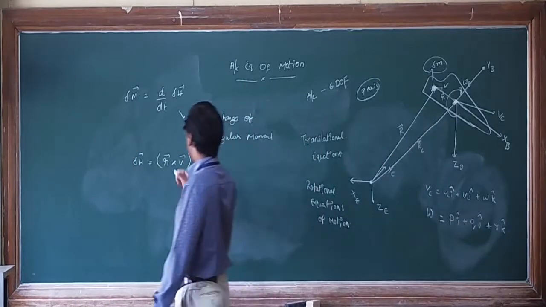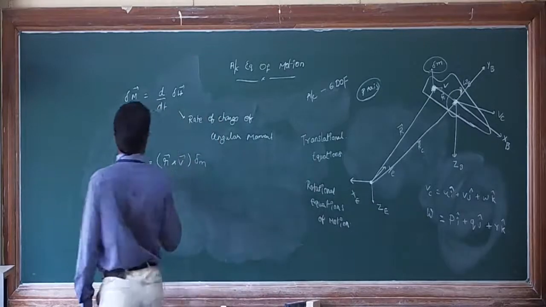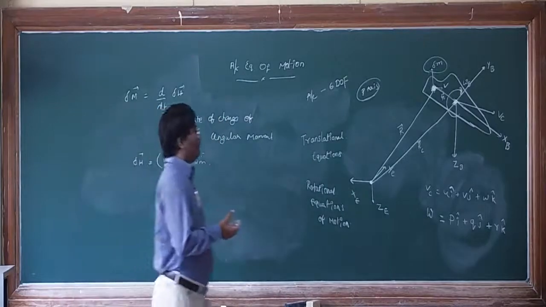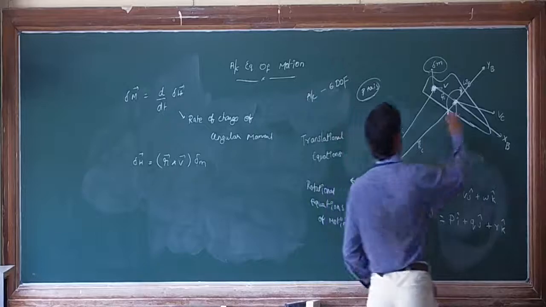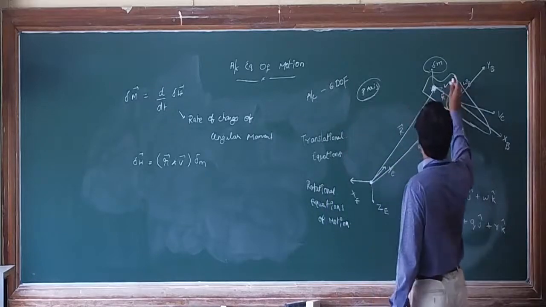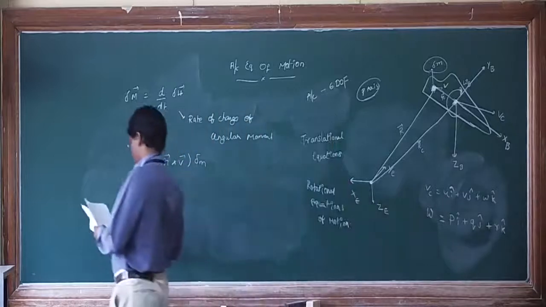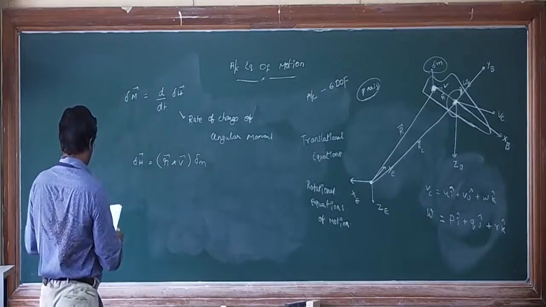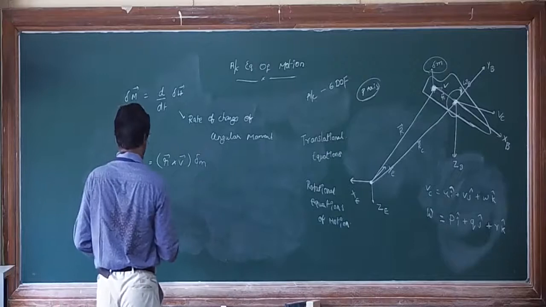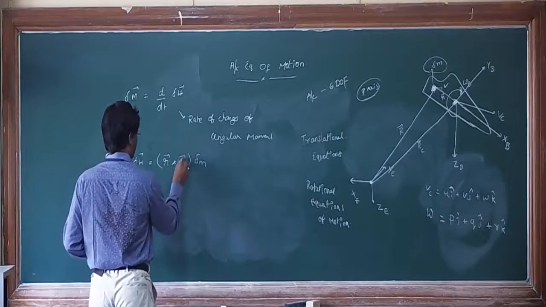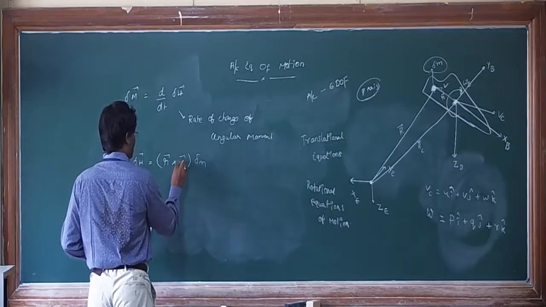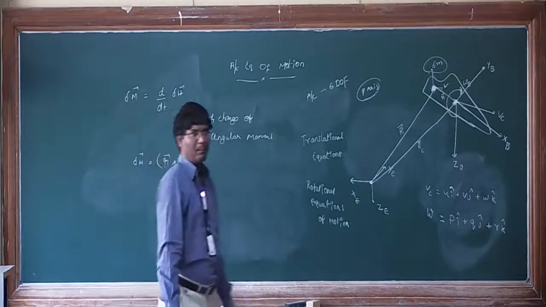What is R bar? The position vector. And V bar is the velocity of the small elemental mass.